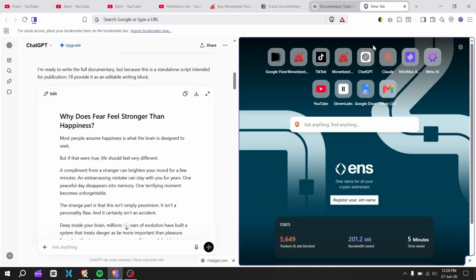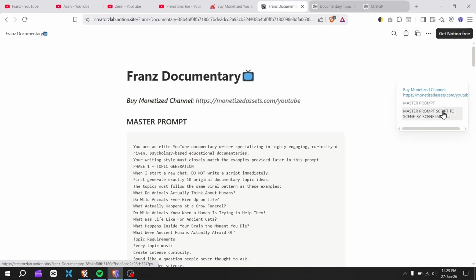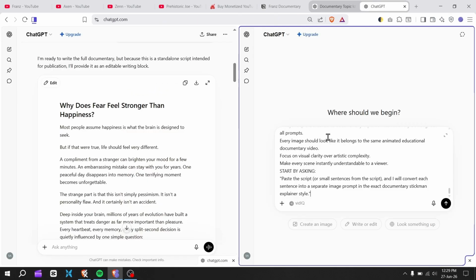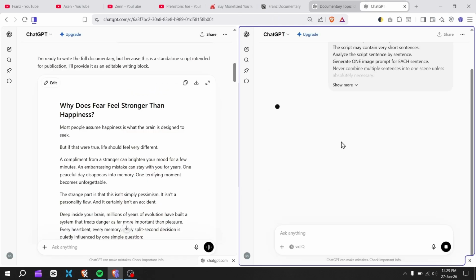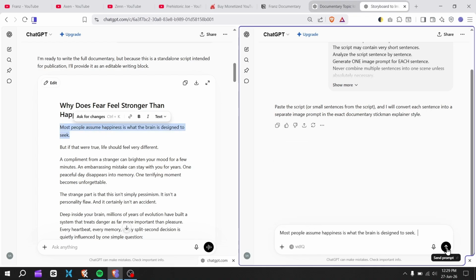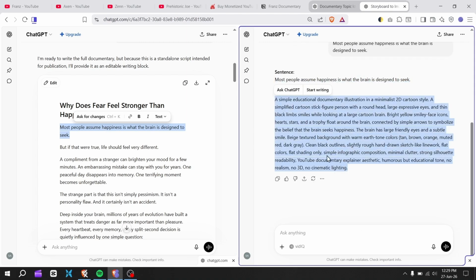Next, split the window and open a new ChatGPT chat. Go to Notion, scroll down, and you will find the second master prompt for scenes. When you enter this prompt, it will generate a script that is ready for image prompts. Copy the parts from the script one by one and enter each part into the chat. For each specific sentence, you will get a corresponding image prompt.